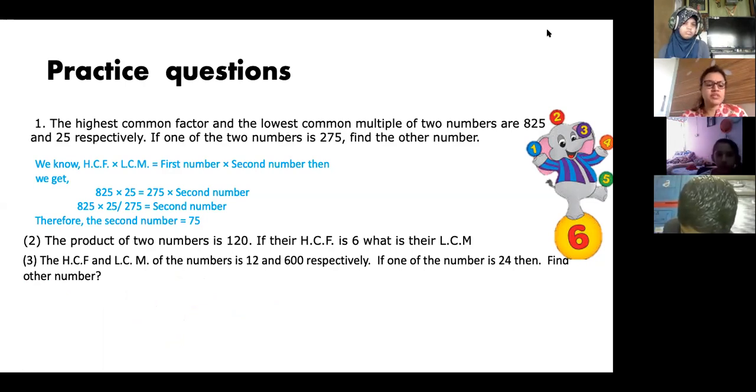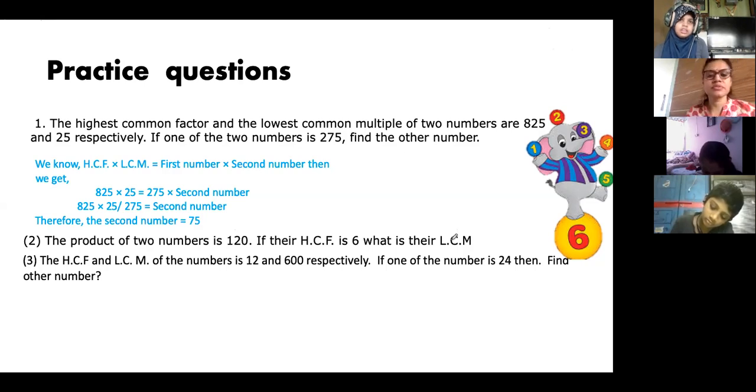Is anybody facing a problem in understanding this concept? Please ask. Yes, 120 upon 6 will be the LCM. Then we'll cancel it.